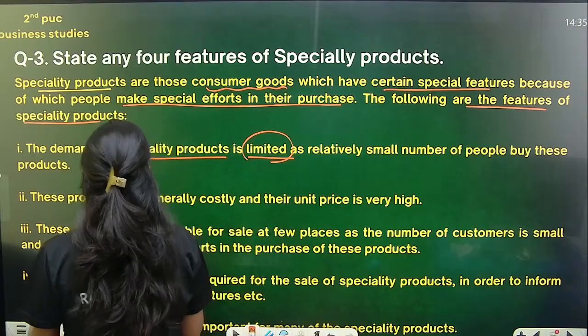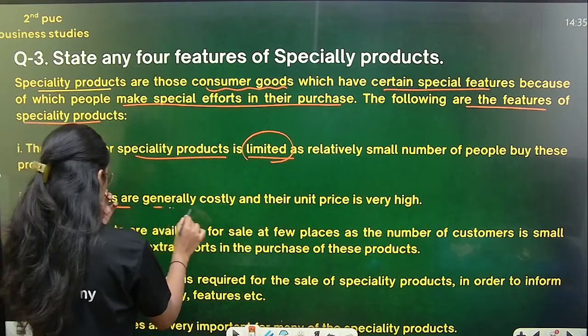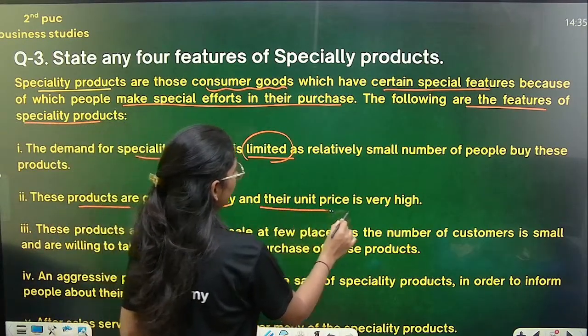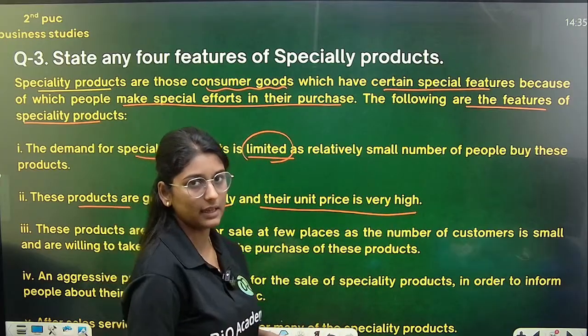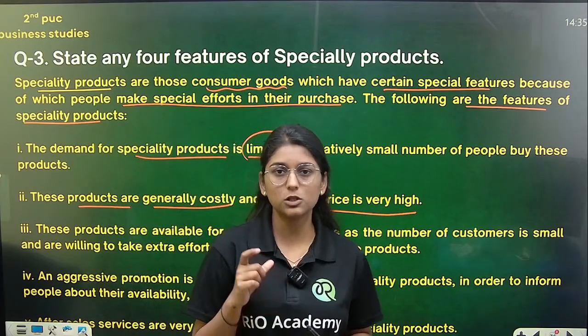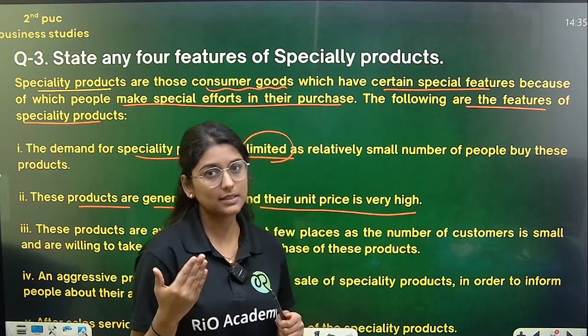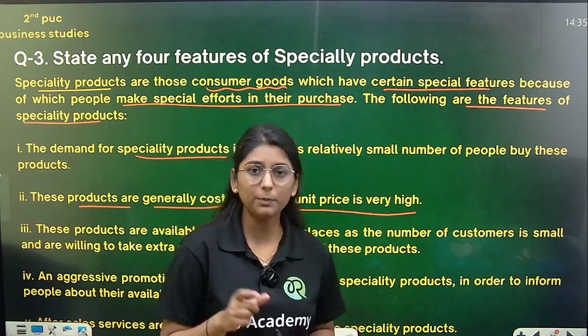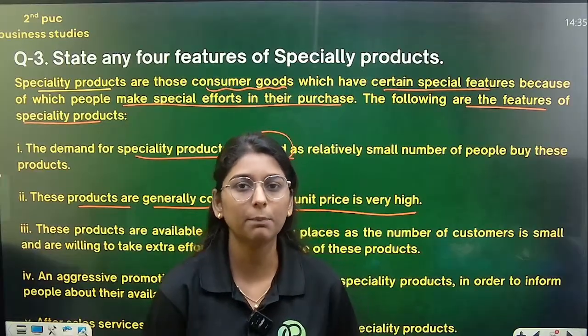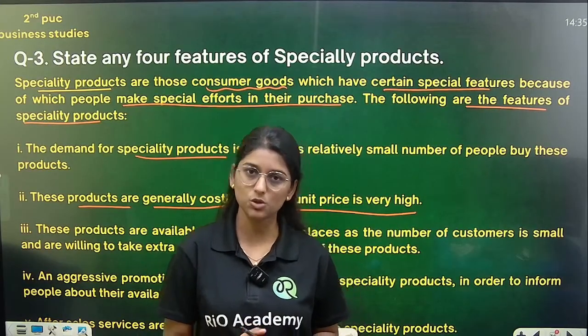The second feature is what? These products are generally costly and their unit price is very high. Yes, exactly. So the prices of the specialty products are very high, that is what we charge. And the unit price, for one unit that you purchase, that price is also high.